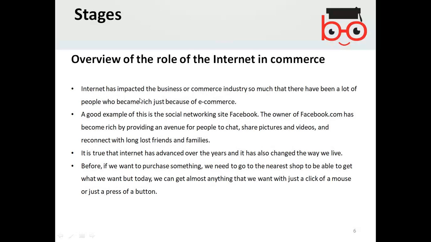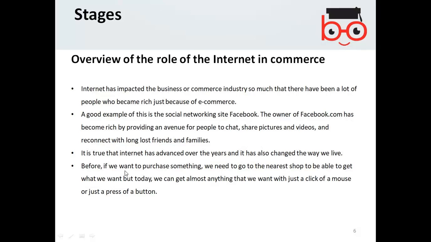Internet has impacted the business or commerce industry so much that there have been a lot of people who became rich just because of e-commerce. That's true, because of the internet, e-commerce has made people much more rich. A good example of this is the social networking site Facebook. The owner of Facebook.com has become rich by providing an avenue for people to chat, share pictures, videos, and reconnect with long lost friends and families.